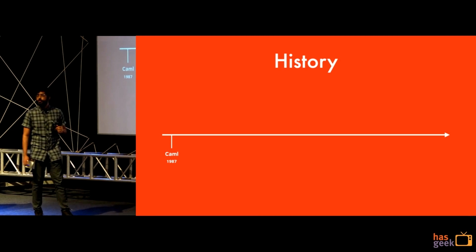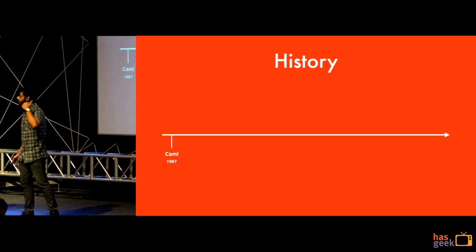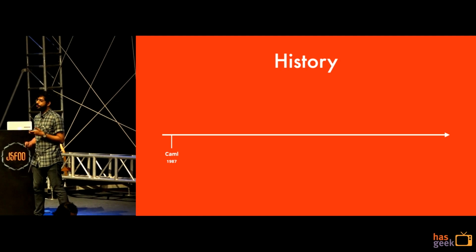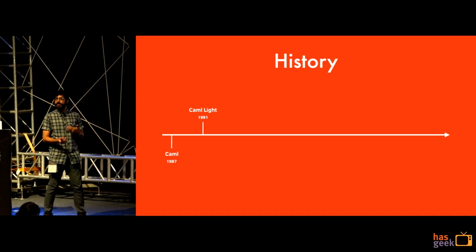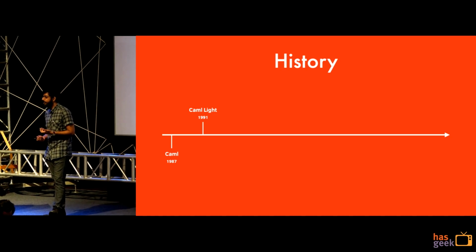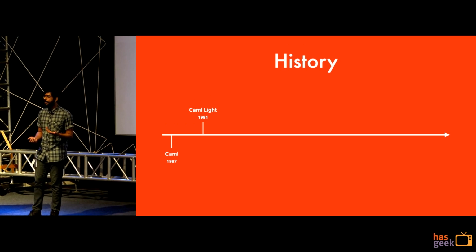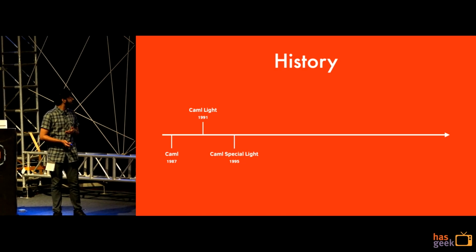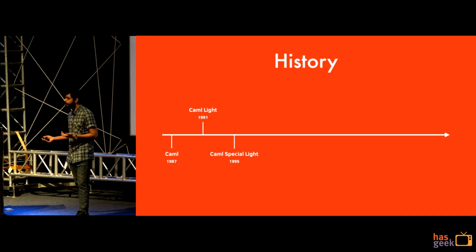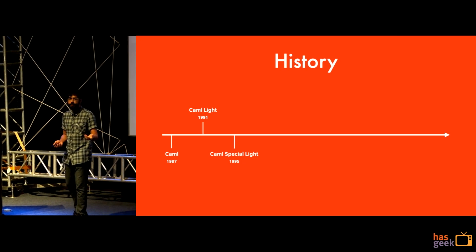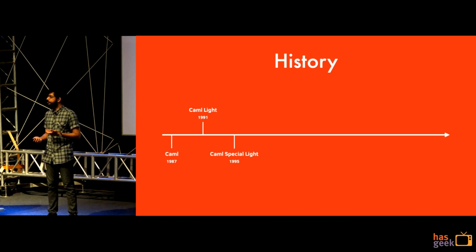So first of all, there was a very old programming language called Caml, which a bunch of people sitting in France decided to work on. Then it got changed into this language called Caml Light, which had a bytecode interpreter. It had a VM, pretty straightforward stuff. Then it changed to Caml Special Light, which also had a compiler that could spit out native code and not just bytecode for the VM. And we all know compiling to native code is much faster.